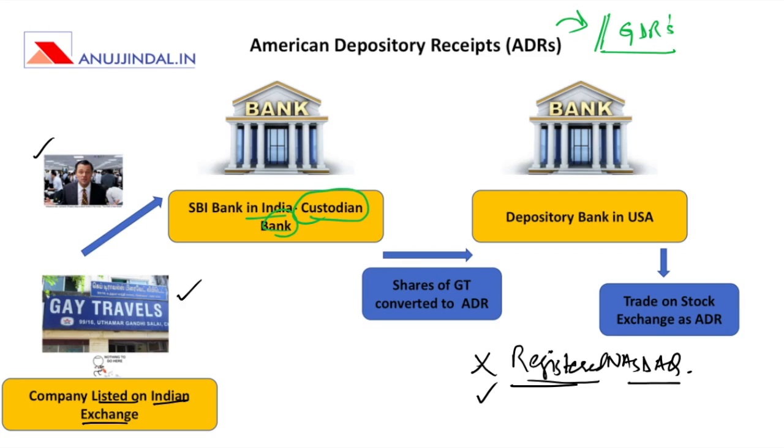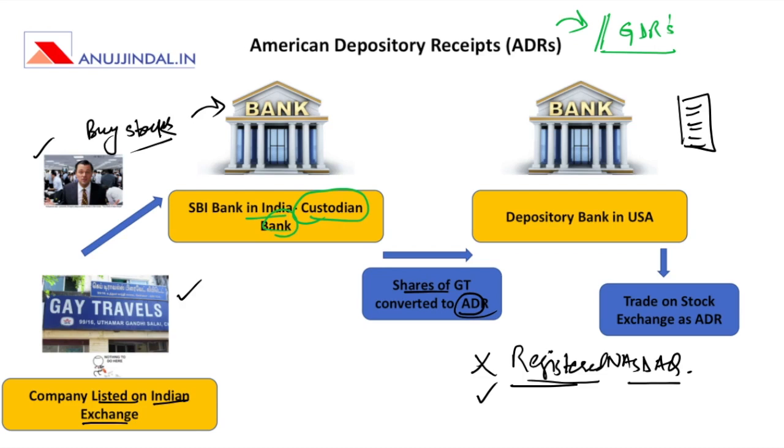So what this broker is going to do is he is going to buy some stocks of this company Gate Travels, and he is going to use SBI as a custodian bank and deposit these stocks in this custodian bank. Now this bank is going to transfer these shares or these stocks of Gate Travels to the American bank, which is going to use them or convert them into an ADR or an American depository receipt, which will be nothing but a security which will be created in lieu of the stocks taken for Gate Travels.